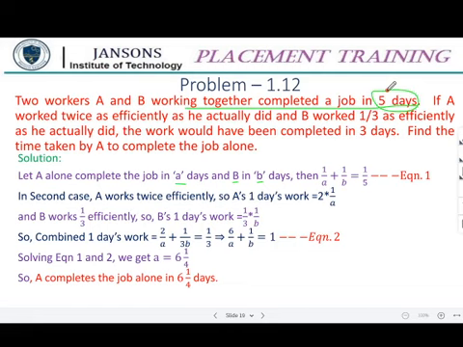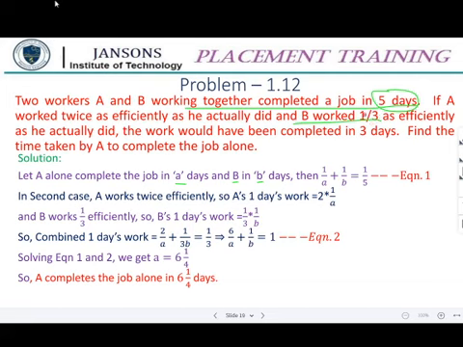Since it has to be completed faster, within 3 days, A is having more enthusiasm or responsibility. So A worked twice the actual efficiency, and B is reducing his efficiency to 1/3.